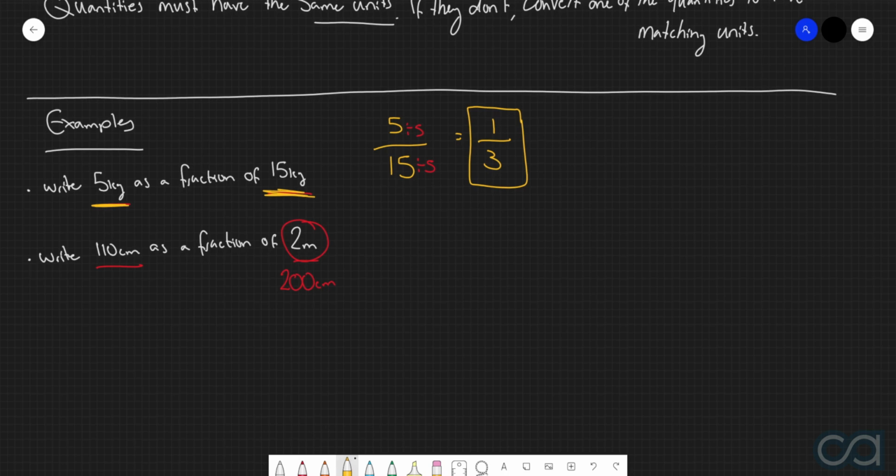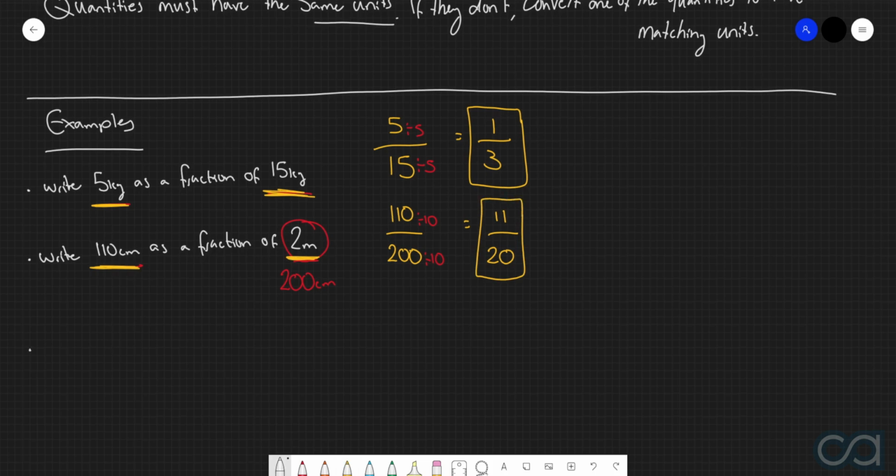Now, notice the terminology of this question. We're being asked to write 110 centimeters as a fraction of 200 centimeters. So the fraction that we're going to be working with is 110 divided by 200. Now let's simplify. We can divide both the top and bottom by 10, and in doing so, we're left with 11 over 20. So this tells us that 110 centimeters is 11/20ths of 2 meters.